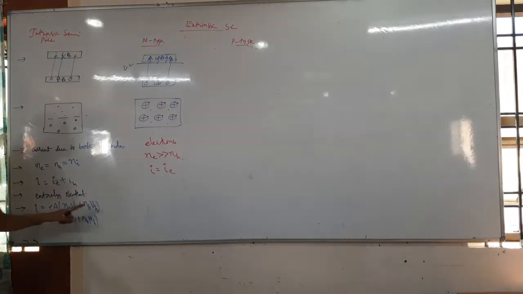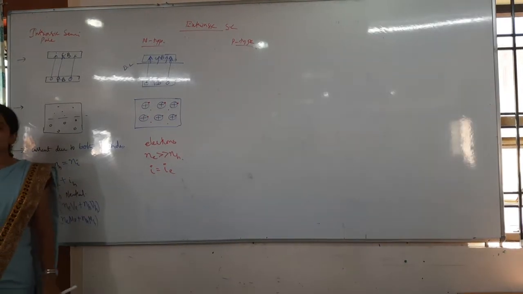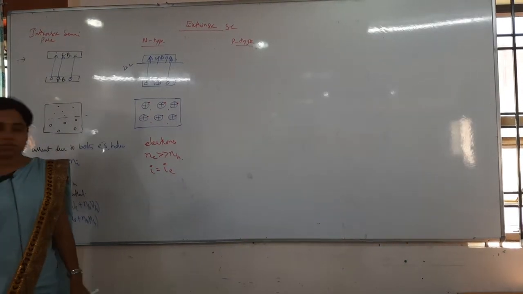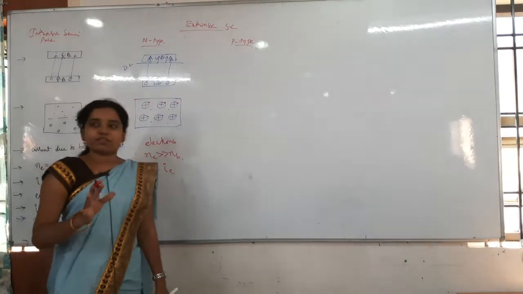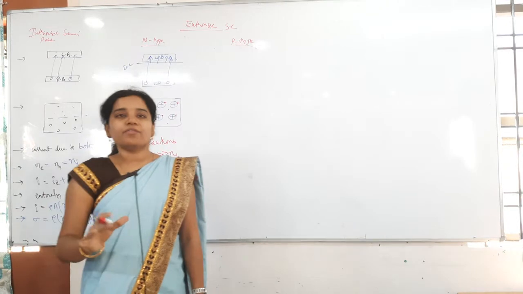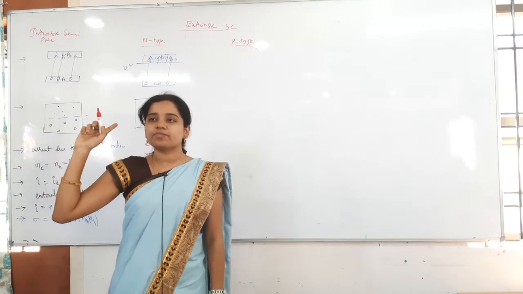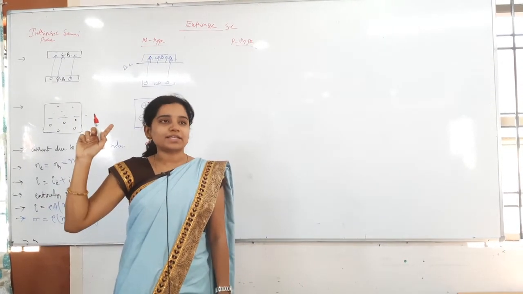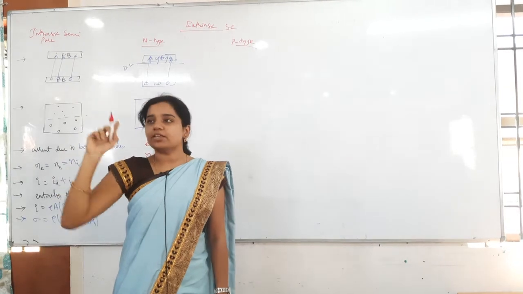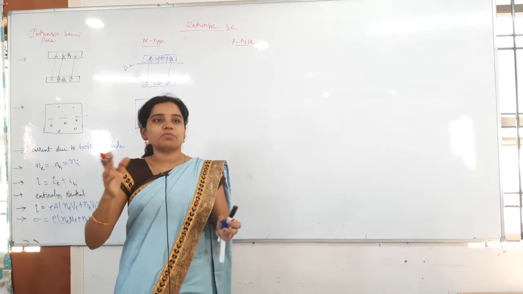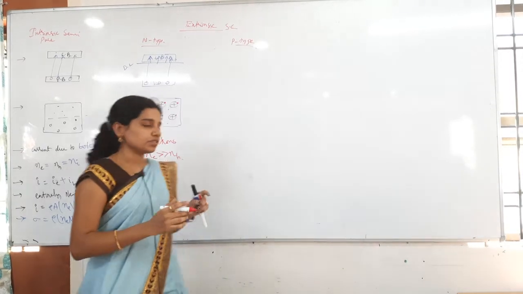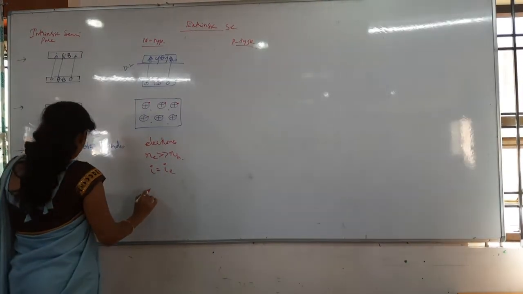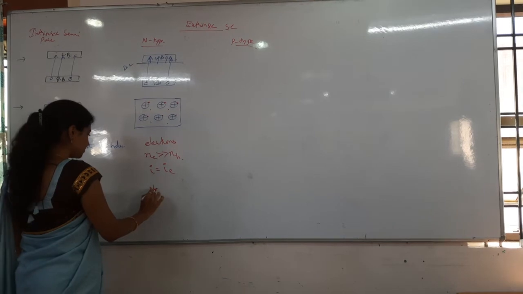Then this is also electrically neutral. Why is it electrically neutral? First of all, listen. We have added which impurity here? Pentavalent, that is arsenic we have added. That is electrically neutral actually. In that, the number of holes and the number of electrons will be equal. So this is also electrically neutral. You don't need to go deep into that, you just remember that. That's it.